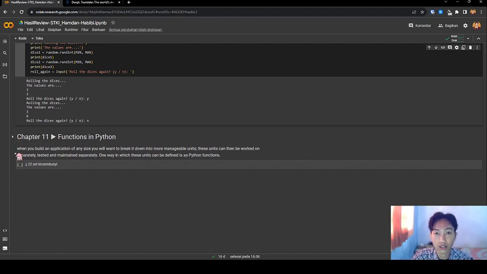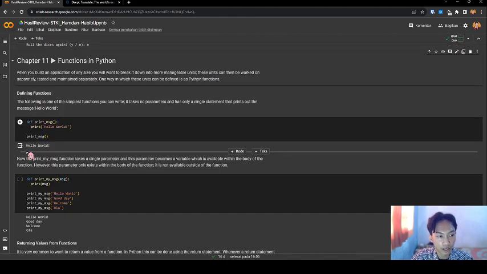Next, chapter 11: functions in Python. When you build an application of any size, you will want to break it down into more manageable units. These units can be worked on separately, tested, and more easily shared. One way in which these units can be defined is as a Python function.